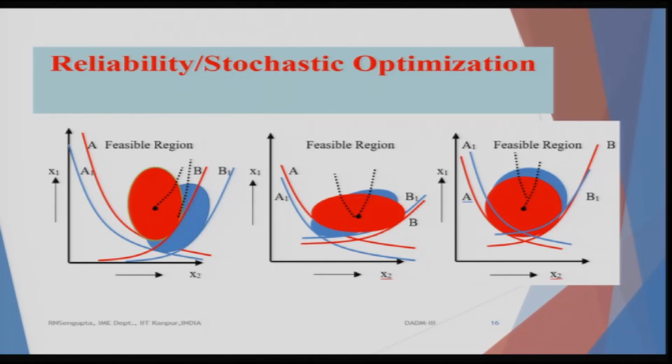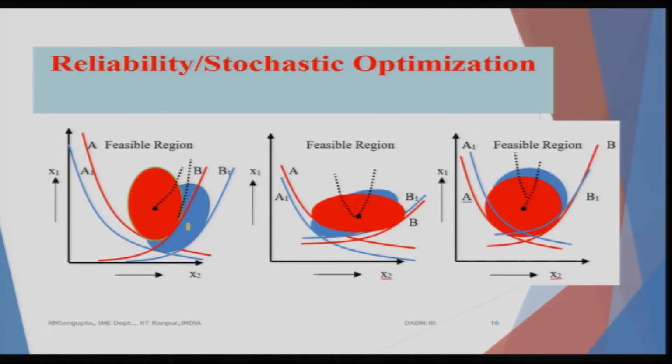The second panel is in case we have the variance of x2 large. So, it will be a baseball or an ellipse or an ellipsoid where the major axis is horizontal. In the case the variance of x1 is more, in the initial case it was x2 was more, in the first panel if the variance of x1 is more, then it will be an ellipse or an ellipsoid where the vertical axis is the major axis. And you can find out how the optimum solutions can be obtained.